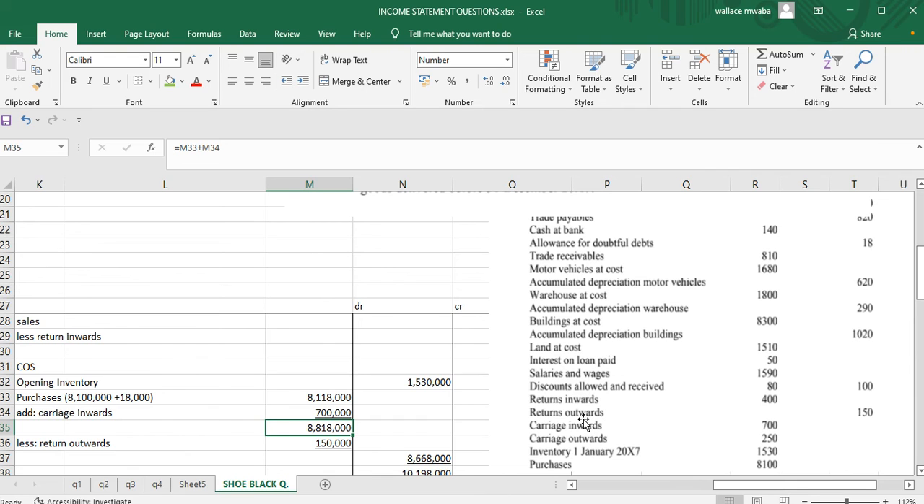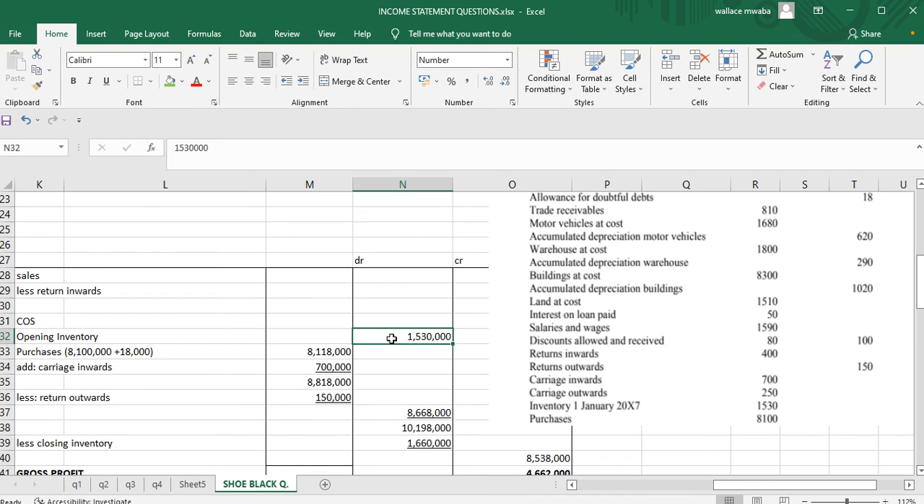Then we can see we've got our return outwards. Return outwards are the goods you return back to your supplier. So you're going to deduct it from the purchases. 8,818,000, you subtract 150,000 from that, we're going to get 8,668,000.